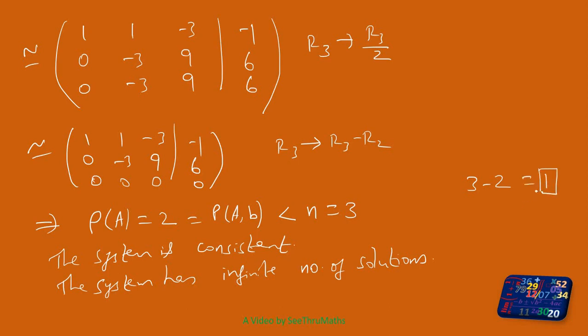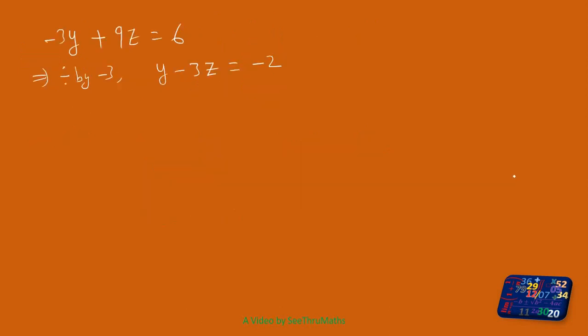That means one variable I want to convert into a parameter. What is the difference between a variable and a parameter? See here, y is a variable. That means y takes values from minus infinity to plus infinity. So if I want to draw this equation, when y is a variable, I have to substitute all these values. The same way for z also. Then only can I draw the curve.